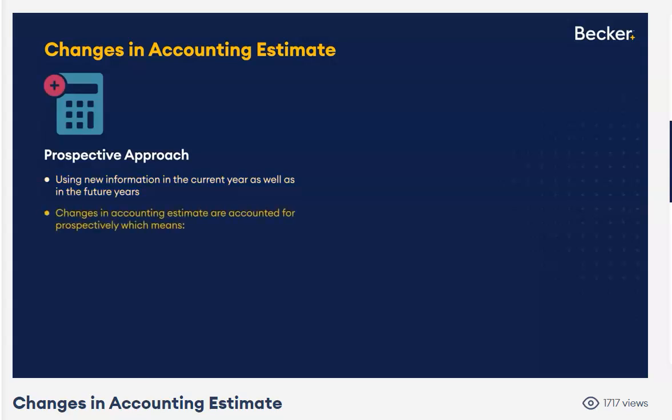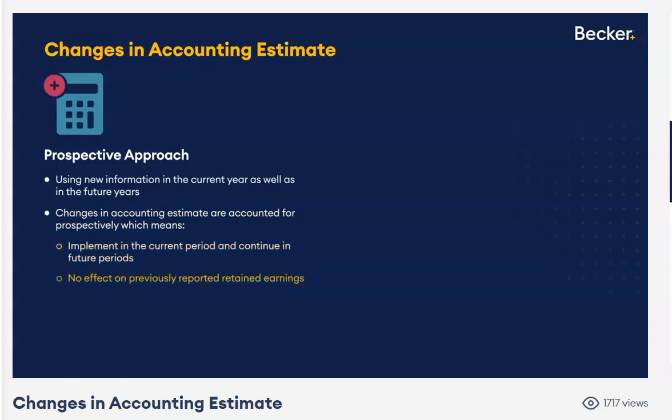But what exactly does prospectively mean? That means, again, not only does it affect the way you calculate income from continuing operations this year, but assuming that change in estimate is going to affect us in future years as well, well, then you know what? That new information will affect probably not only your income statement, your balance sheet as well. Think about if you change, let's say, your estimate for bad debt expense.